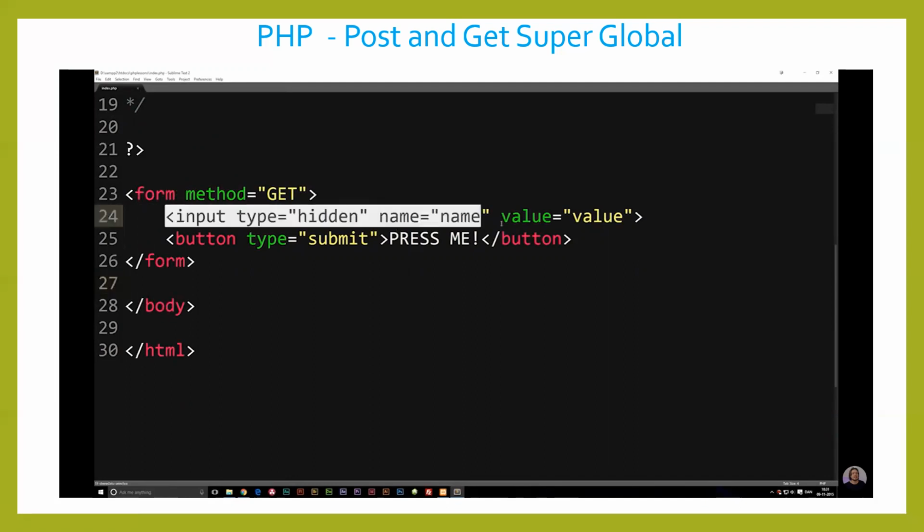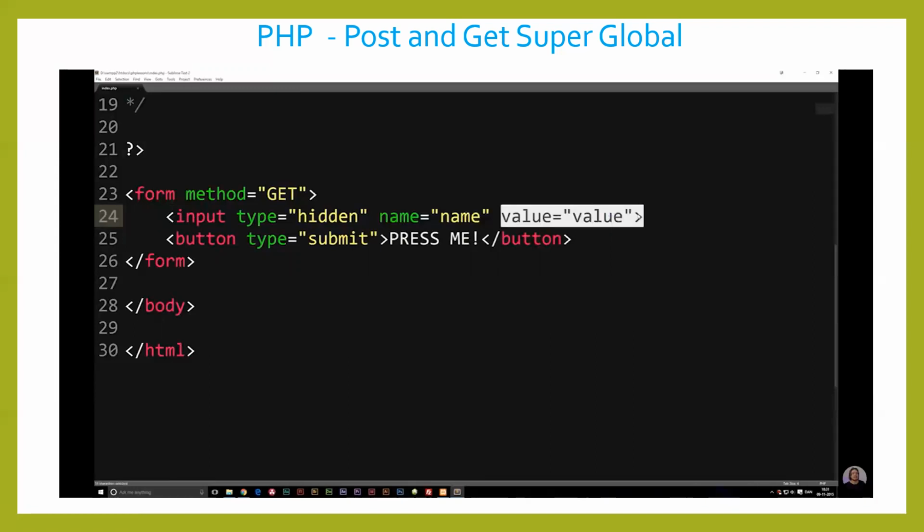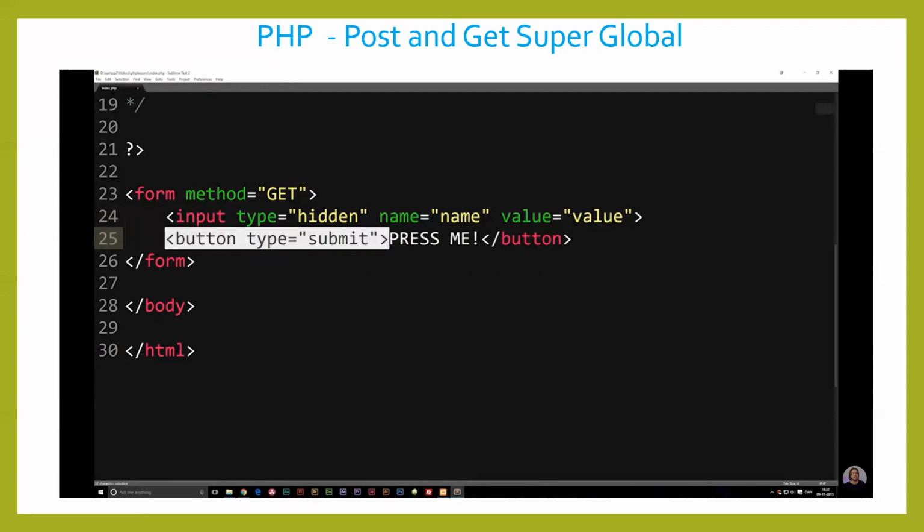It has an input inside of it that has a couple of pieces of information. For example, we have a type, which is hidden. We have a name, which is equal to name, and we have a value, which is equal to value. Now I also have a button down here, which is basically just a submit button that does something with this form when I press it.